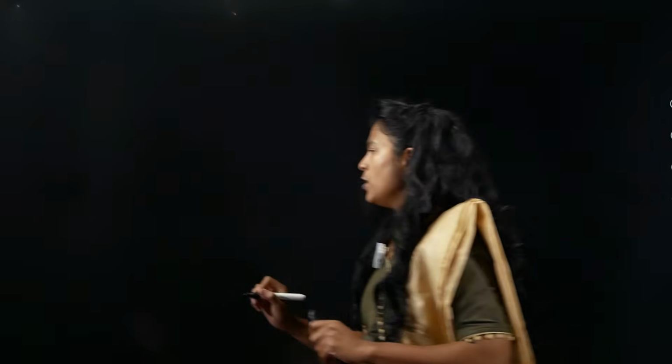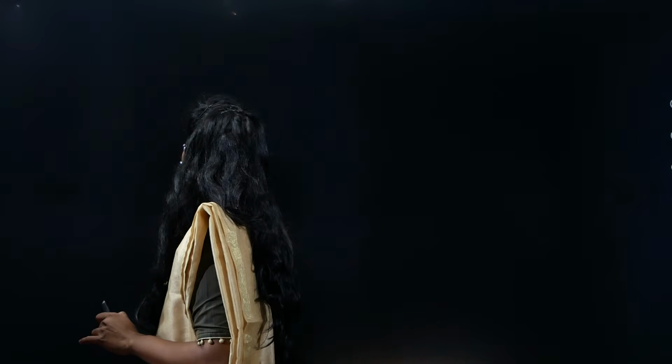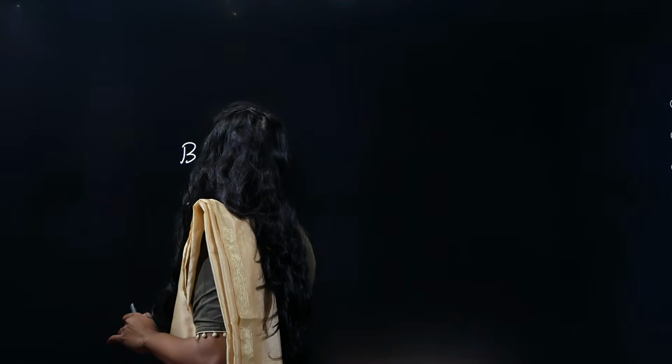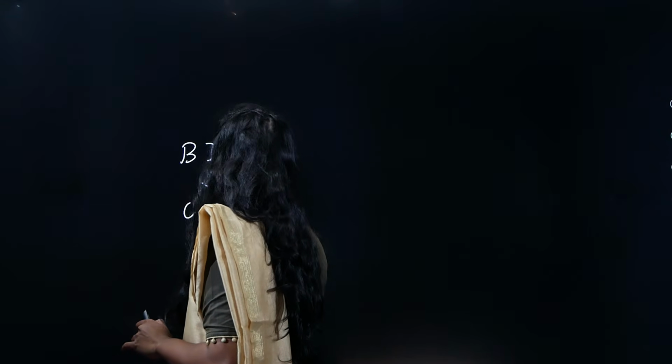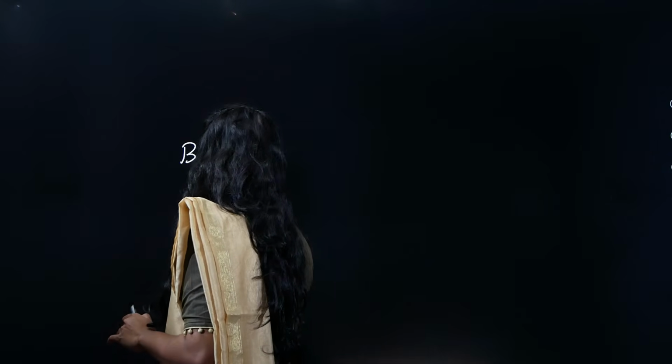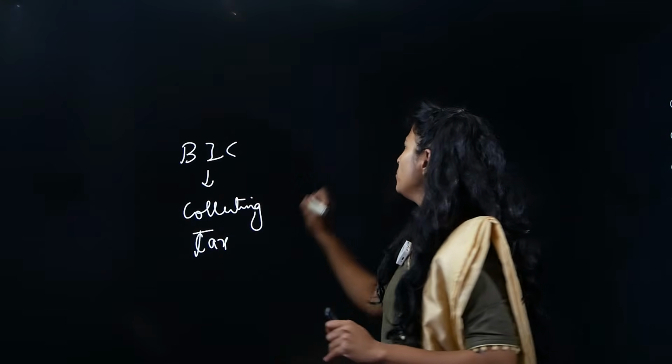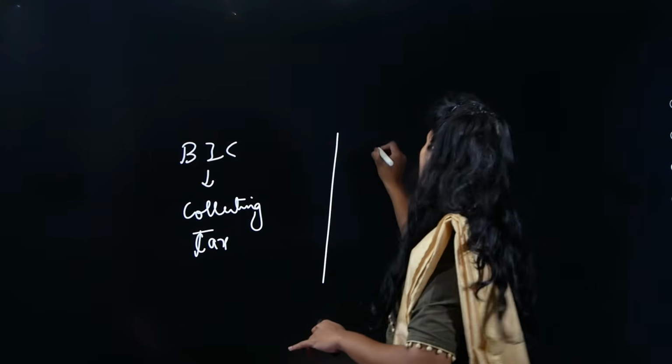So there is a dual government. What is this dual government? The British East India Company is collecting the tax. Now there's one more person here, the Mughal Emperor Shah Alam II.